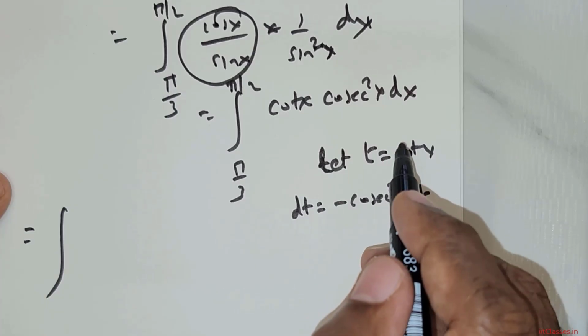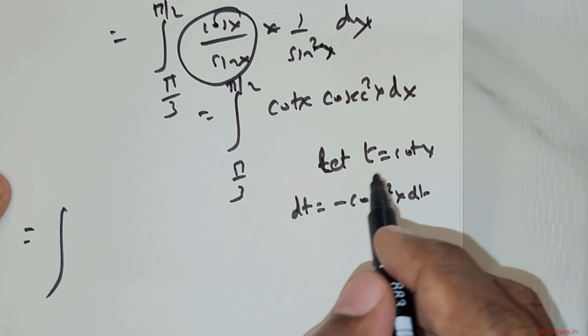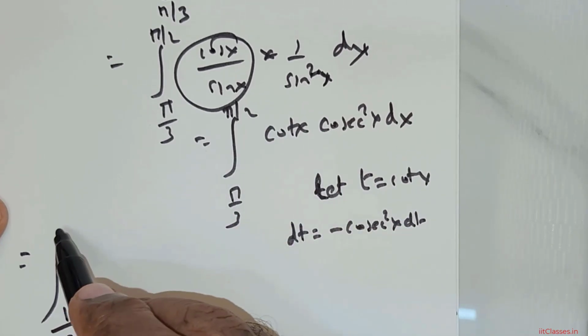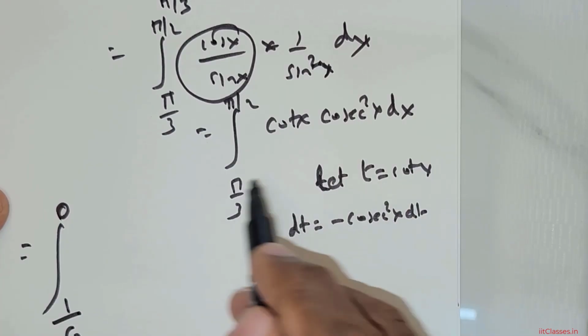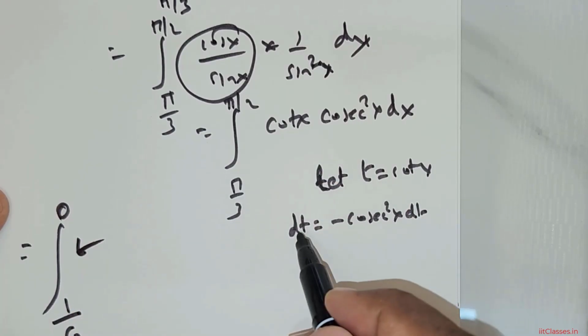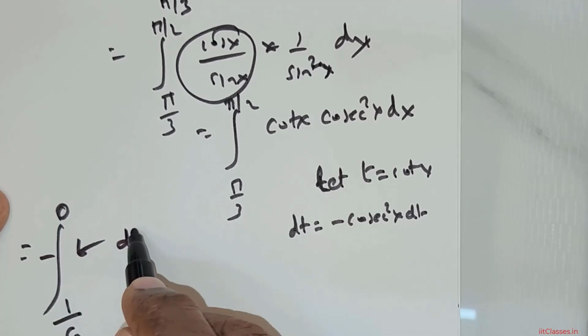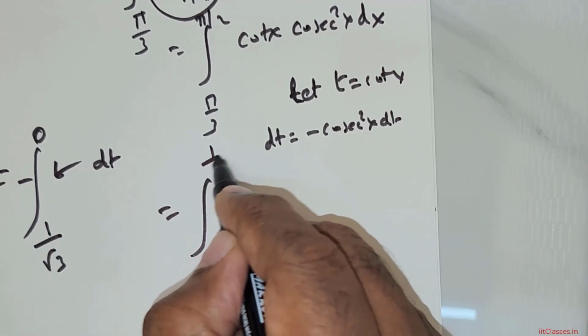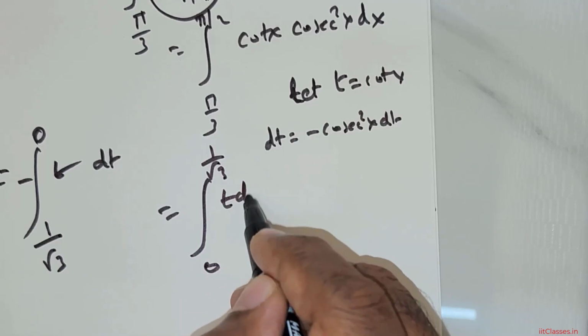Clearly cos 60 is 1 over 2 and sin 60 is root 3 over 2. So this limit is going to be 1 over root 3. And pi over 2 will give me 0. Now this is t here and negative dt. Okay? I can change the limits. So it's going to be integral 0 to 1 over root 3 t times dt.